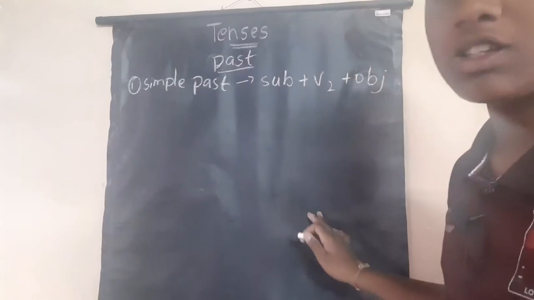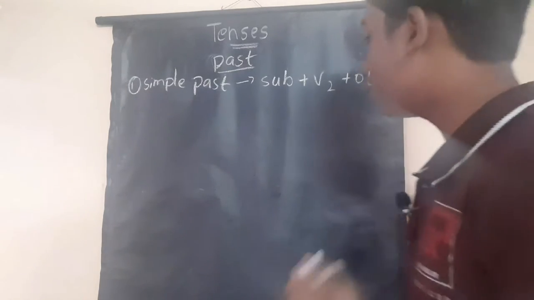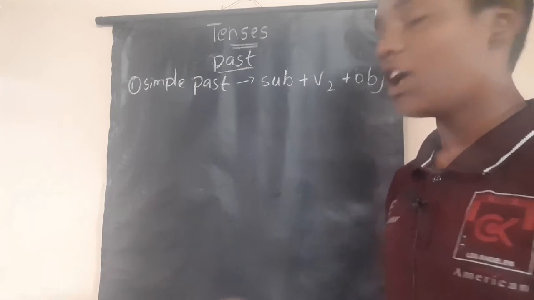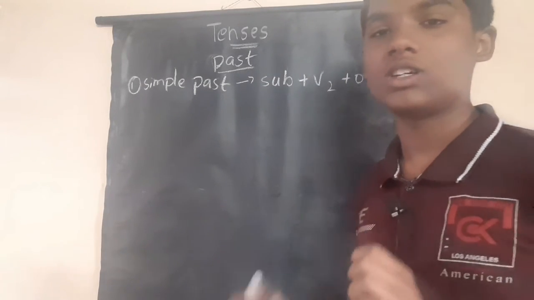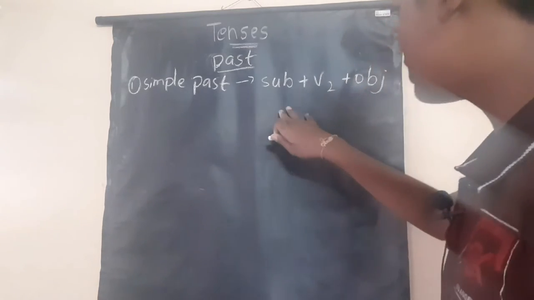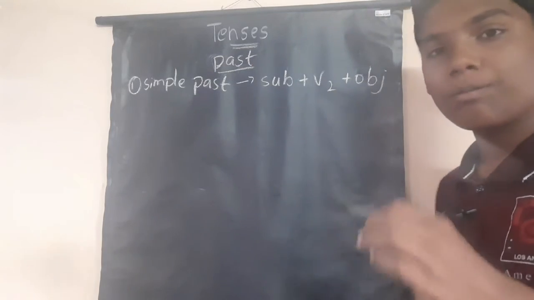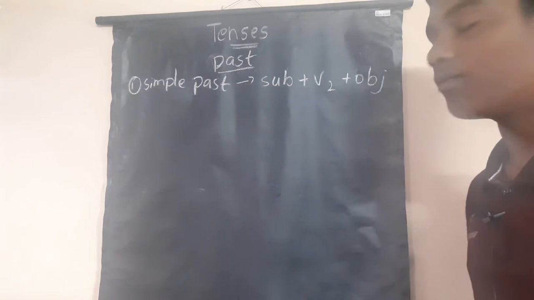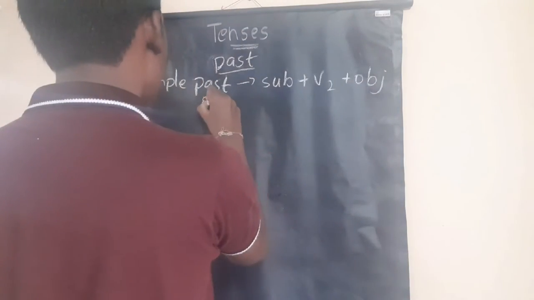In the simple present we discussed subject plus V1 plus E or ES plus object, but in the past tense we do not have any E or ES at the end of the words. Take an example of this similar structure. The example should be designed carefully in the form of this structure only.